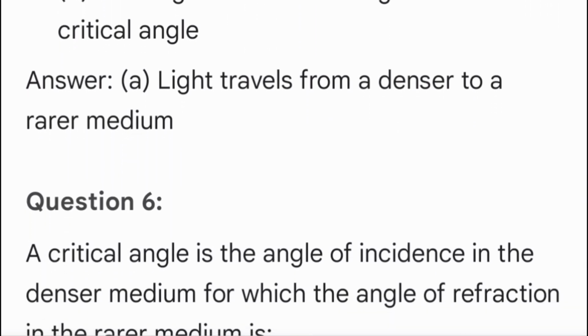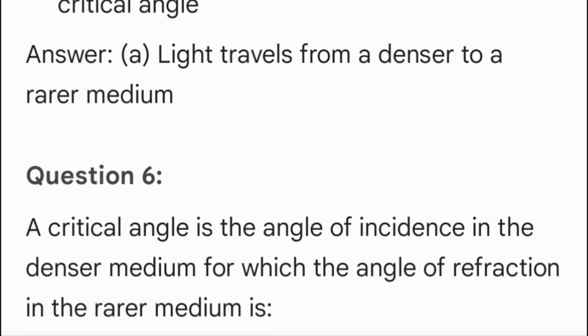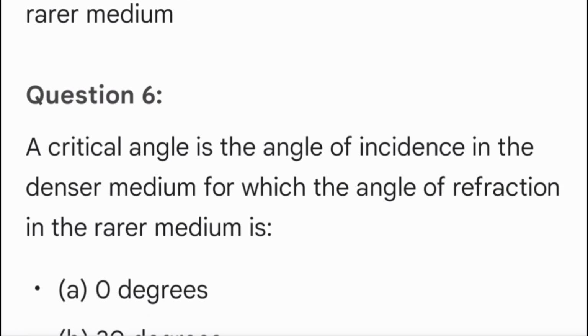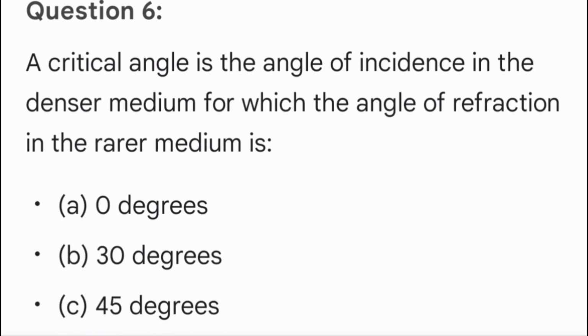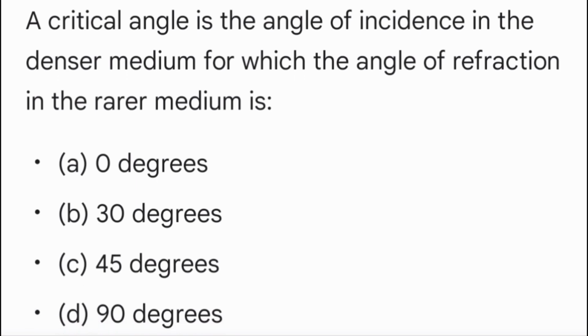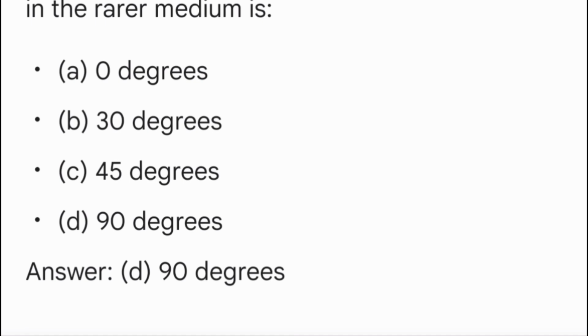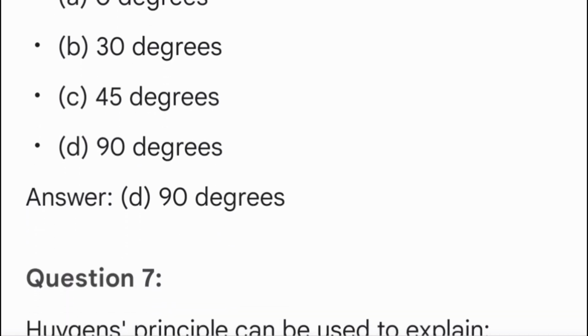Question 6. A critical angle is the angle of incidence in the denser medium, for which the angle of refraction in the rarer medium is A. 0 degrees. B. 30 degrees. C. 45 degrees. D. 90 degrees. Answer D. 90 degrees.